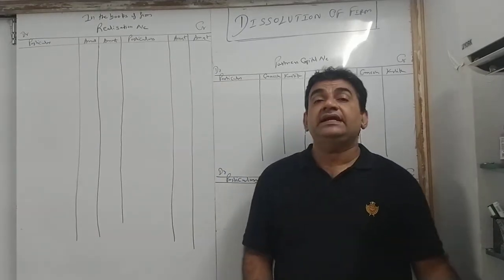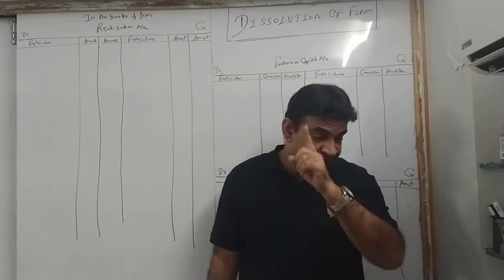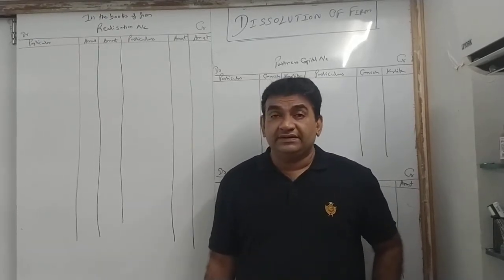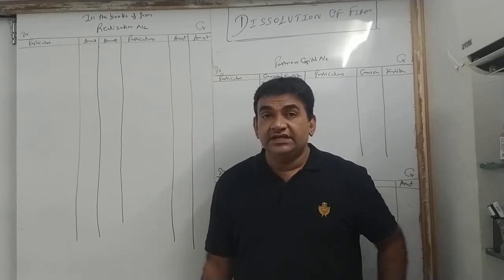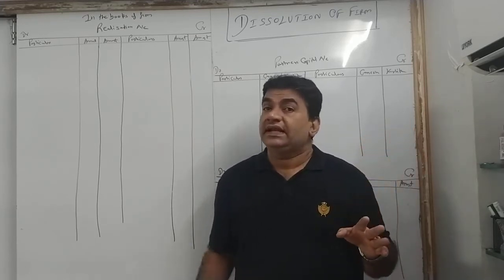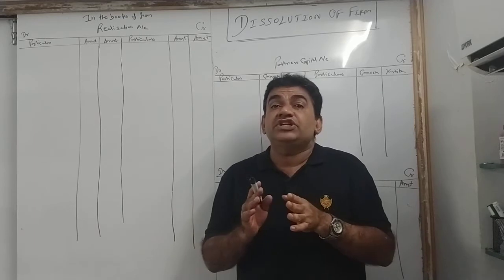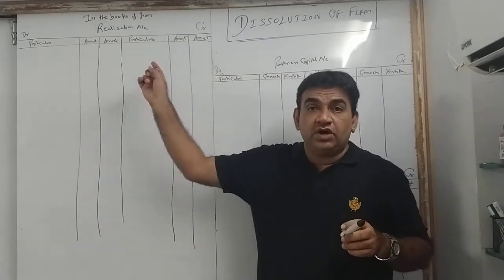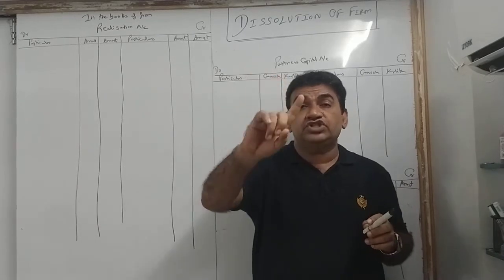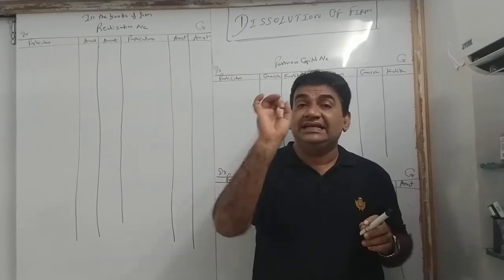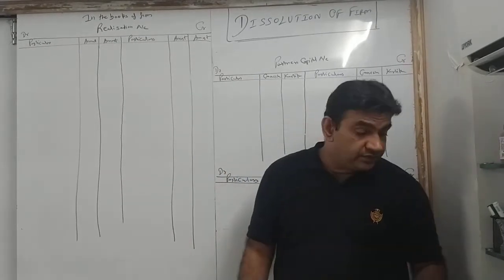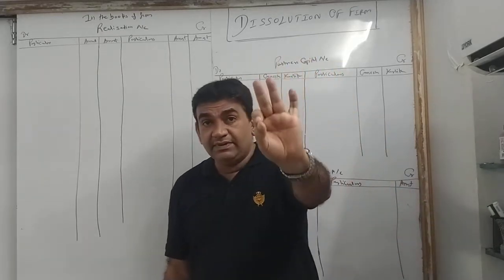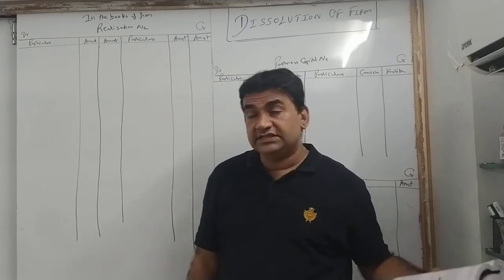Now let's start understanding the concept of posting very carefully. First, the posting of the entire balance sheet. See the first two items, creditors and bills payable. In admission, what did we do? We used to put it in the balance sheet. As I told you, in dissolution the balance sheet will not come at all. Realization account is meant for posting of assets and liabilities. So what you do? Creditors and bills payable are liabilities. Liability always has a credit balance.